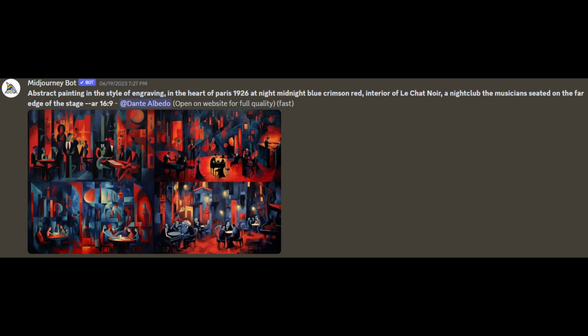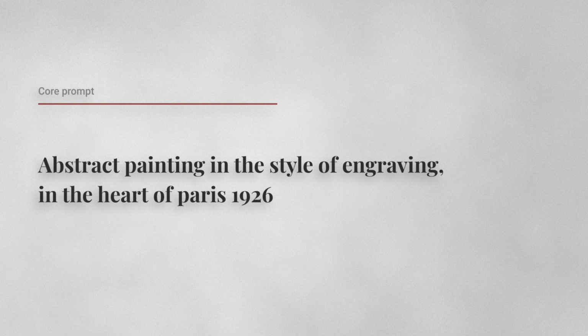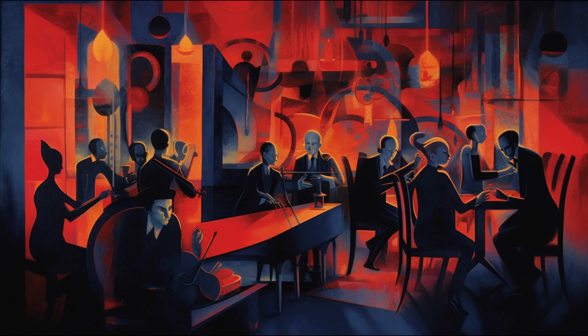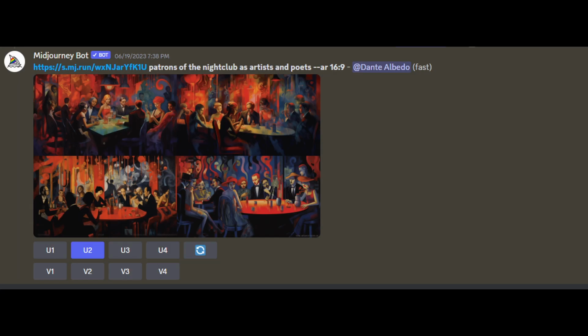Creating prompts for patrons of the nightclub. Getting the black cats out of the scene was a challenge that I solved through the following method. After several re-rolls of this prompt that followed the same structure I've described of core prompt plus setting plus phrase from the story, I settled on an image that would serve as an image prompt for other scenes involving the patrons of the nightclub.